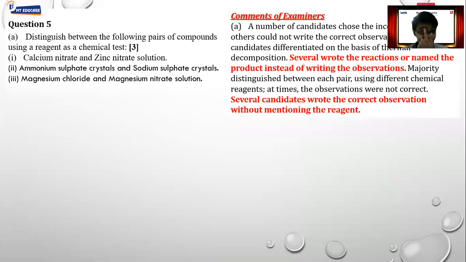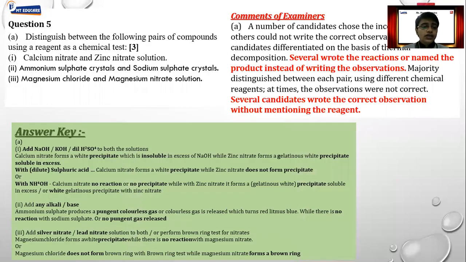Moving further, again distinguish between. I told you in the beginning, while writing the distinguish, point number one, you have to use proper tabular format. Point number two, you have to use the correct reagent, and the reagent should be the same for both the substances. For one substance you are using one reagent and for the other substance you are using some other, it is the wrong way of presenting the answer. Point number three, always mention the observation. Don't write the name of the product.